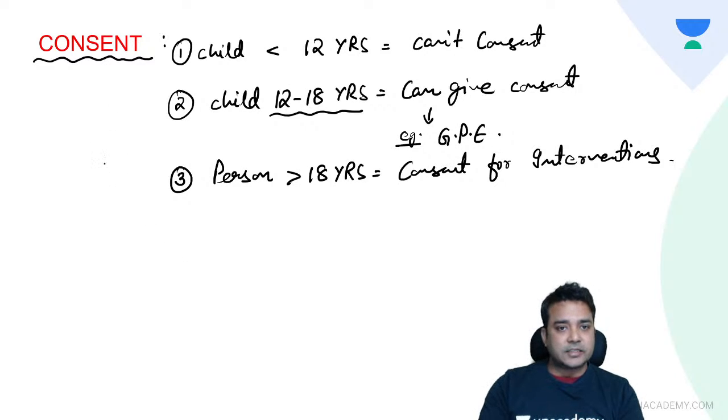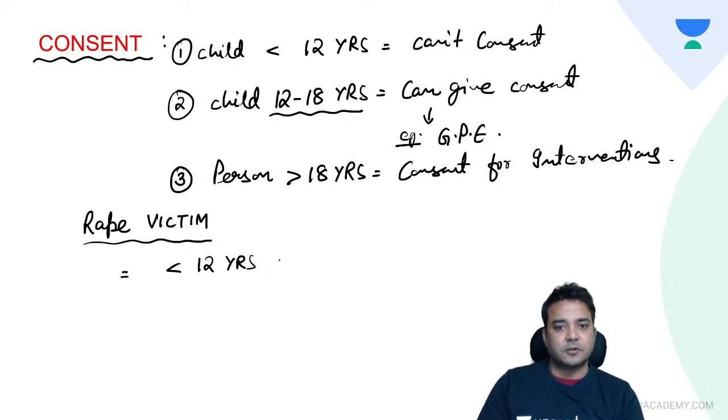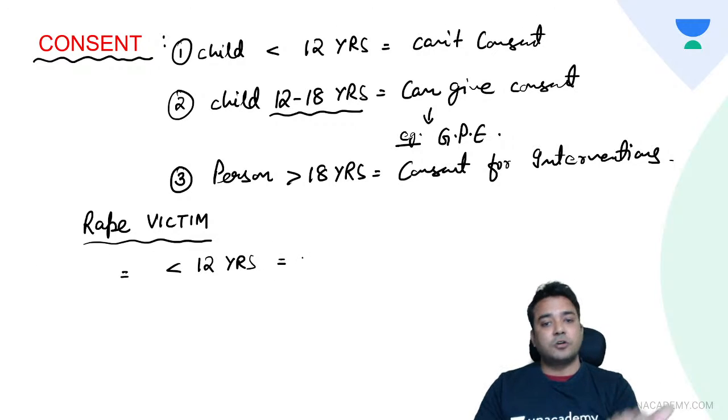Now regarding consent, also remember that if you are examining a rape victim, remember a few lines. If the victim is less than 12 years, what should the doctor do? Call the guardians, call the parents of the child.